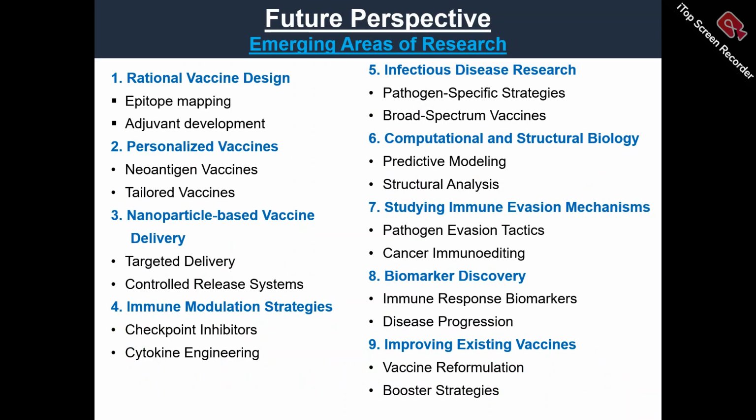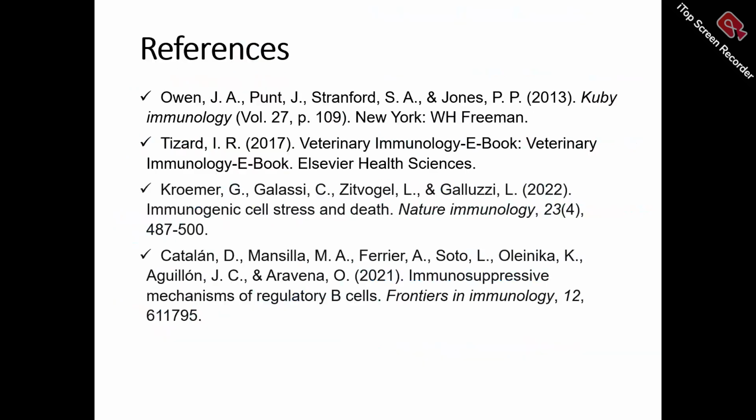My future perspective of this assignment, emerging areas of research: by having an understanding of all these mechanisms, we can formulate rational vaccine design, personalized vaccines, nanoparticle-based vaccines, immune modulator strategies, infectious disease research programs, computational and structural biology, studying immune evasion mechanisms, biomarker discovery, and improving existing vaccines.